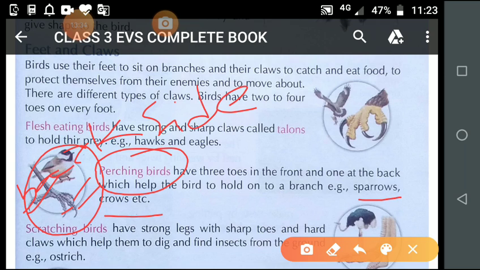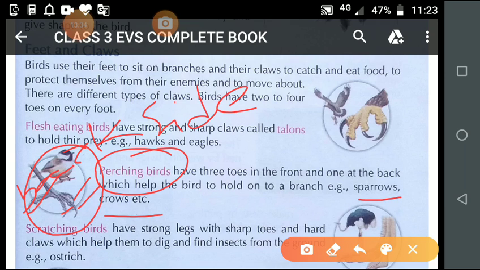They have three front toes and one toe at the back. So by observing the picture and seeing this position, three toes are on the front and one toe at the back. Due to this, perching birds can hold a branch of a tree firmly. It means by this they hold the tree very strongly.